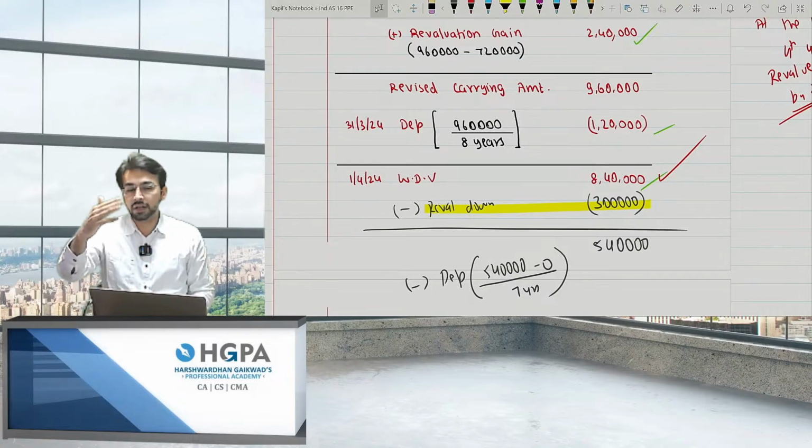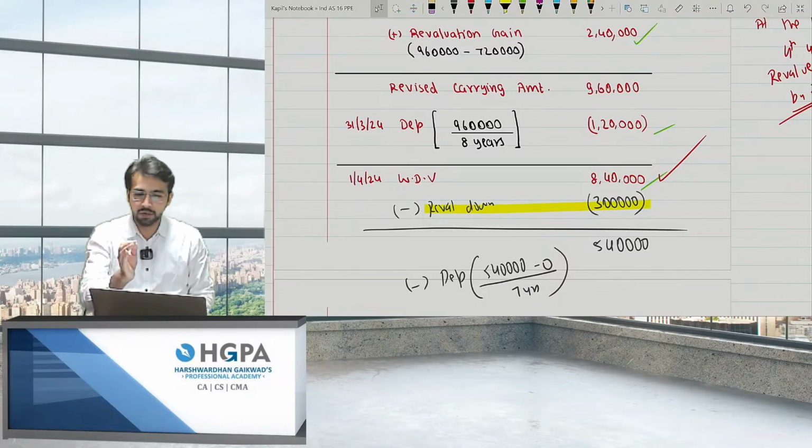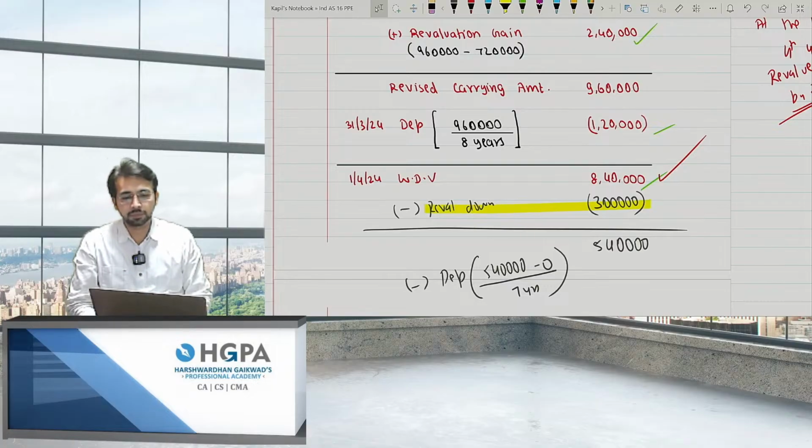Initially, there was a revaluation upward, and now you are revaluing it downward. There is a loss, right? So, at what value will you make it? And what is the account you will debit, and by what amount? Yes, I want an answer. Quick.